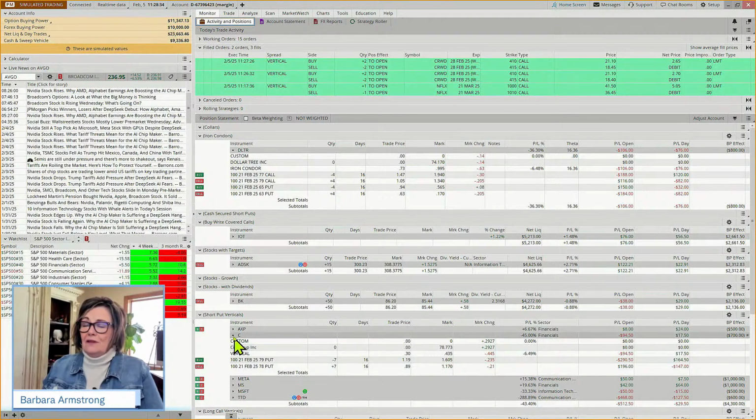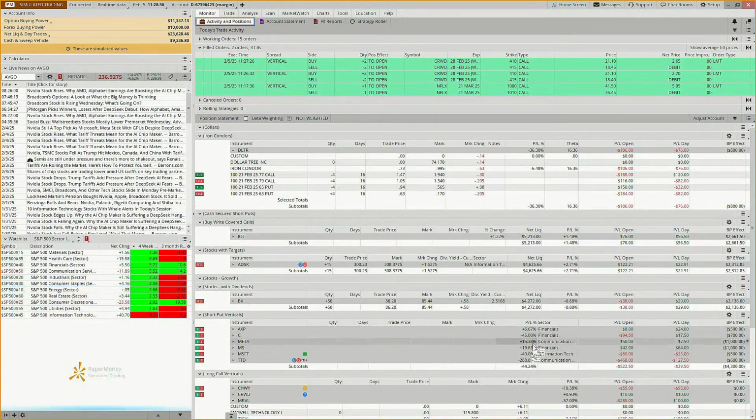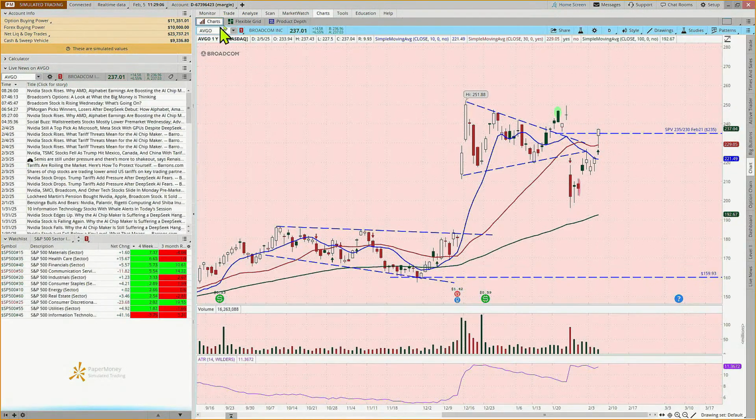So if you come and look at these short verticals, TTD got clobbered. That's why we're being asked about that. We'll look at that one again, maybe on Friday. But when we look at these, we've got 3 that are in the green, and we have 2 that are down today, TTD being one of them, when you're down 45%. And C is another one that I was going to talk about,